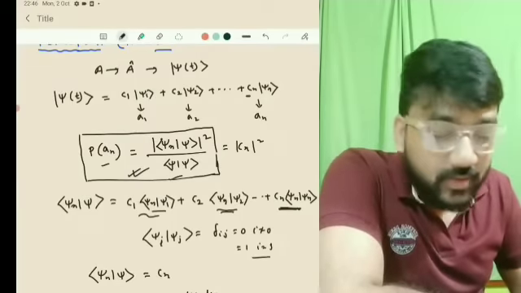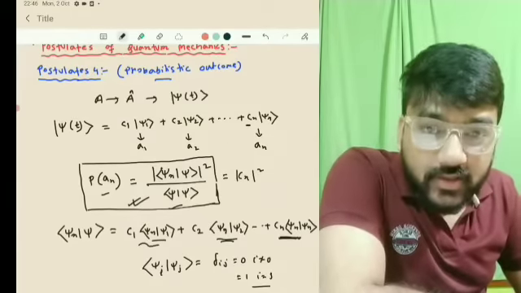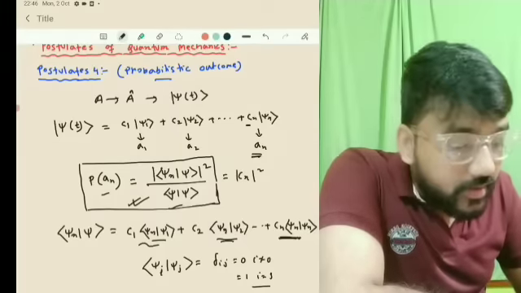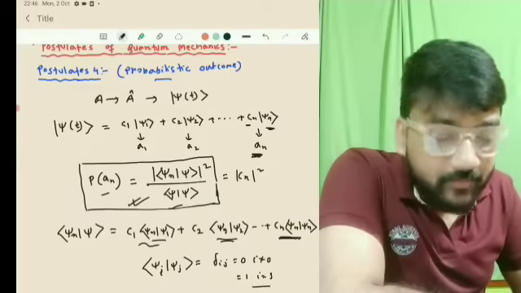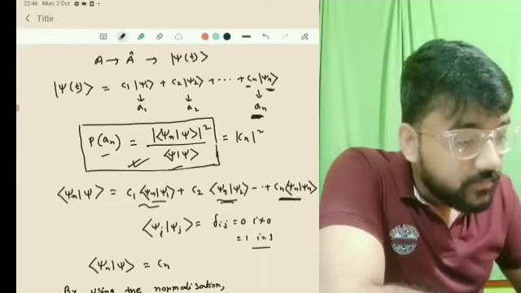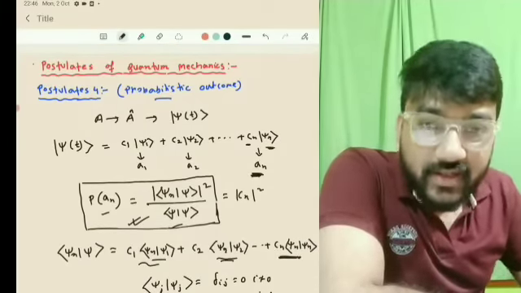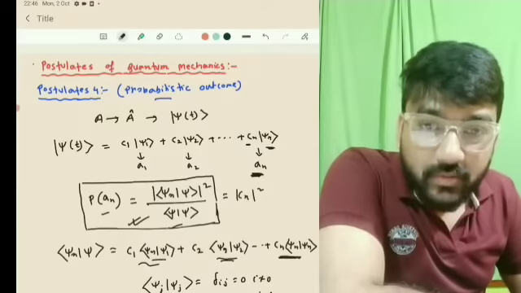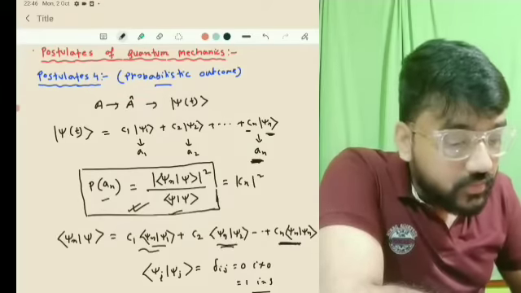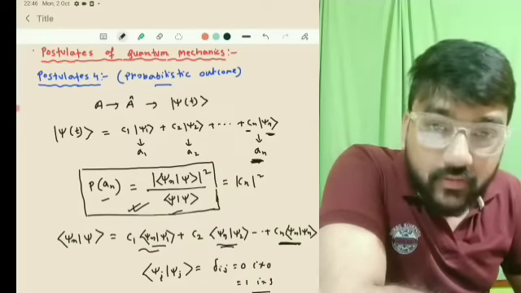Okay, but here the value of an is non-degenerate. That means an can be obtained only for the eigenstate psi n. But if this is a repeated eigenvalue, if the eigenvalue is the same for different eigenstates, then this is called a degenerate eigenstate. So in that case, what will be the probability? Because when you want to find P of an, you will get an only for the eigenvector psi n. So an is the eigenvalue only for psi n.